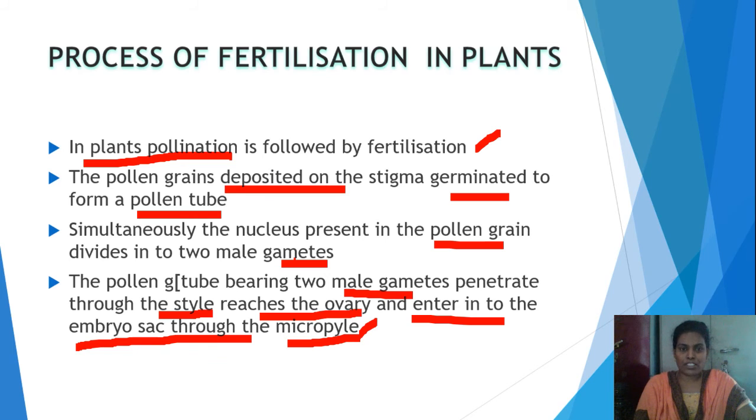This is the process of fertilization in plants. After these male gametes enter the ovary, fusion of male and female gametes takes place.